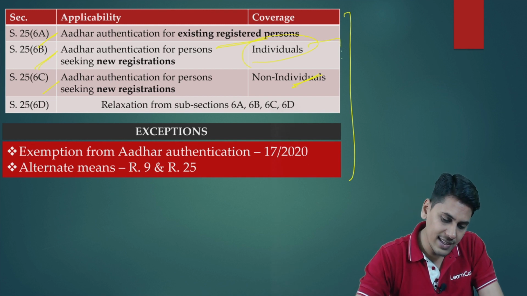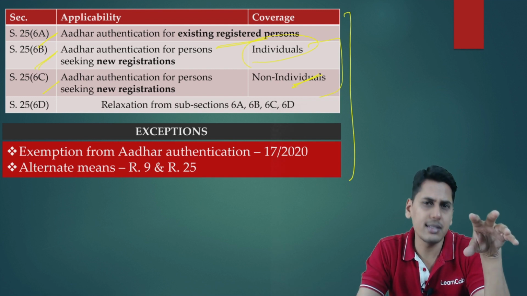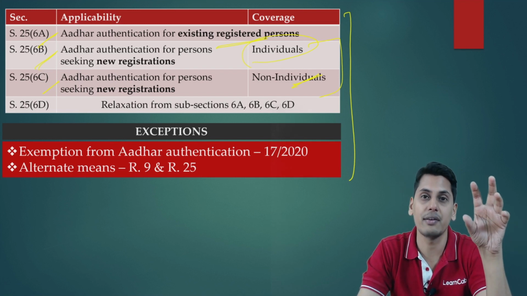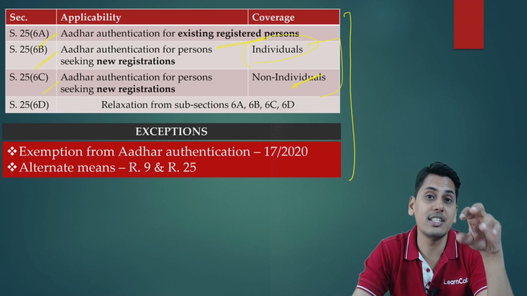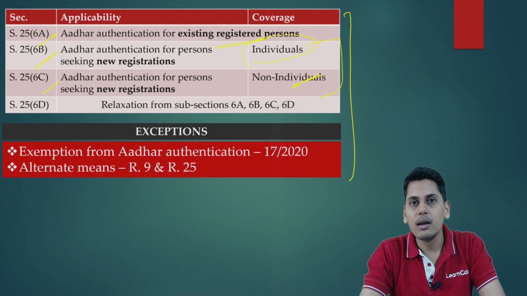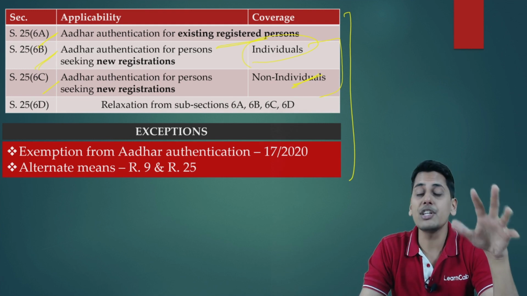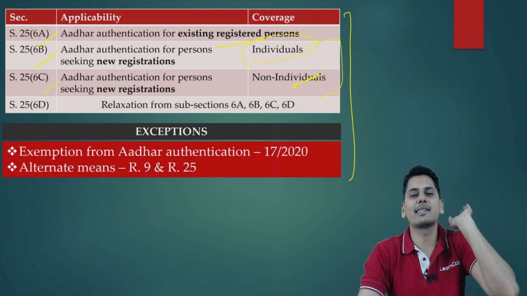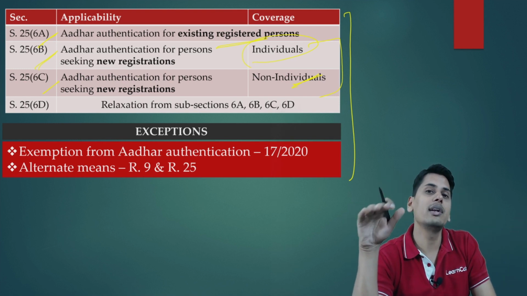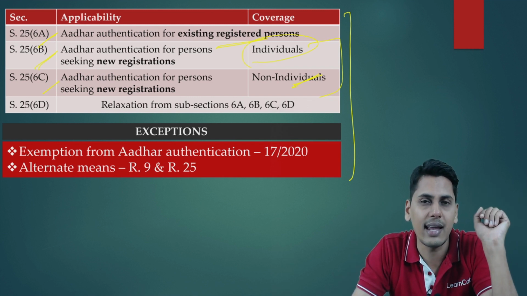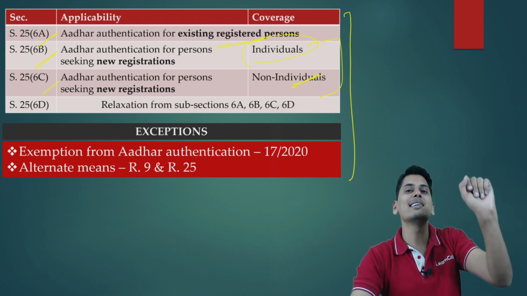So friends, 25(6)(b) and 25(6)(c) tell about if an individual wants to obtain a new registration, he has to get his Aadhaar authenticated. This is 25(6)(b). If a non-individual wants to obtain a GST registration, he has to get his Aadhaar authenticated. This is 25(6)(c). Now friends, there could be certain cases where the government tells that registration could be granted to them without even getting their Aadhaar authenticated. The reason could be obvious. Let's say for example, there's a person who's coming to India as a non-resident taxable person. He wants to apply for a GST registration in the capacity of a non-resident taxable person. Now friends, he is not a citizen of India.